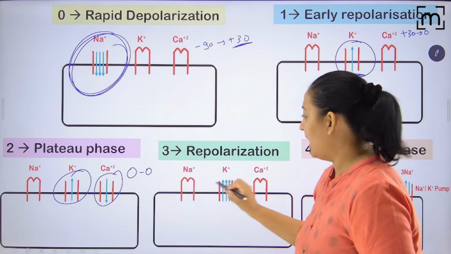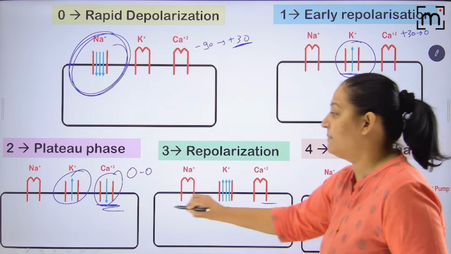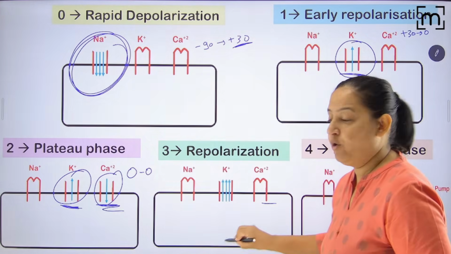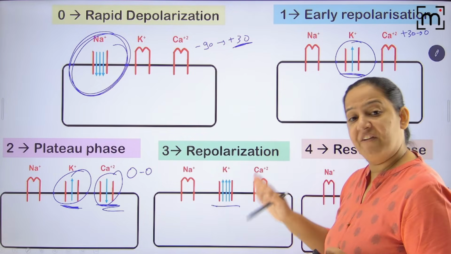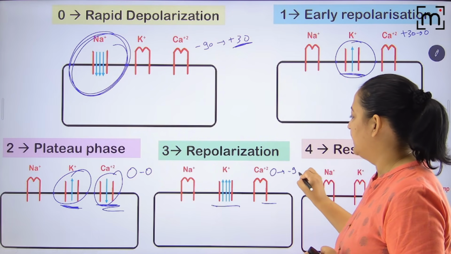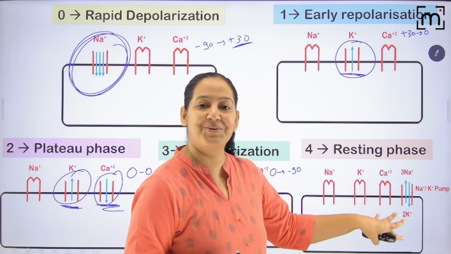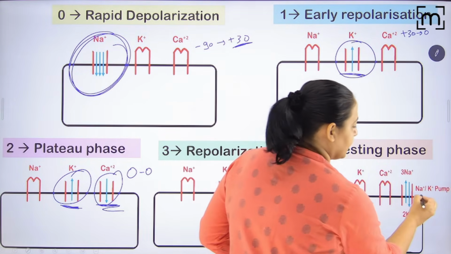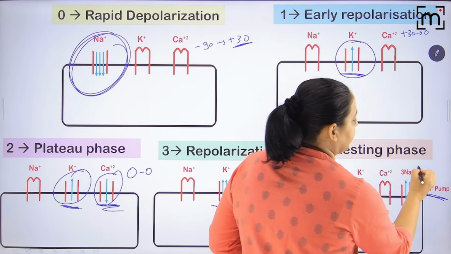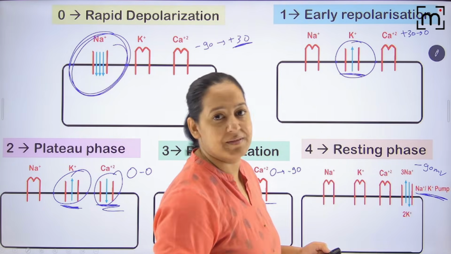Okay, now calcium, which was opened here, will close here. And potassium, which was partially opened here, will open completely. So there is rapid efflux of potassium, and it will change the potential from 0 to minus 90. This is repolarization, phase 3. And finally all three close. The sodium potassium pump comes into the role, and it maintains the potential at minus 90 for a longer period till the next impulse is received.